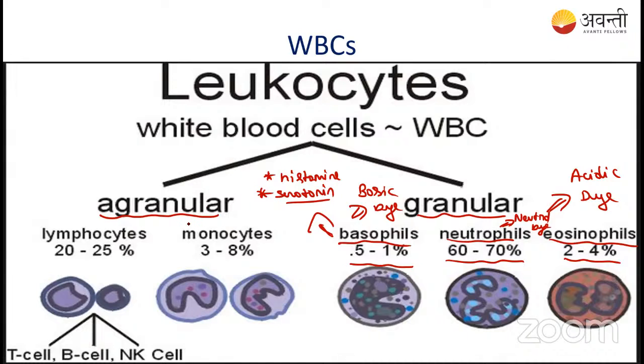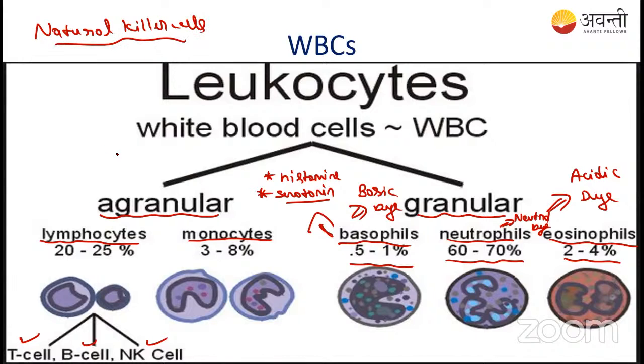Then coming to the agranular cells, there are two types. One is the lymphocyte and the other is the monocyte. When we talk about the lymphocyte, there are three types: the T cell, the B cell, and the third one is the natural killer cell. NK cells means nothing but natural killer cells. These all come under the lymphocyte. Then coming to the monocytes.